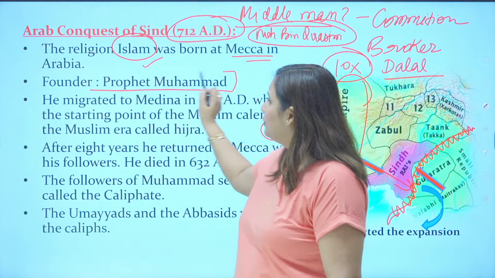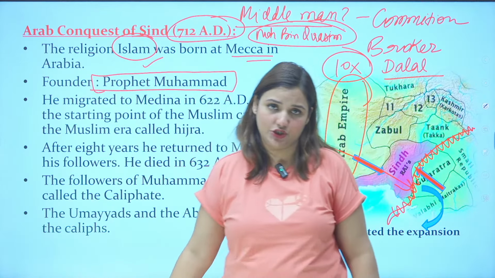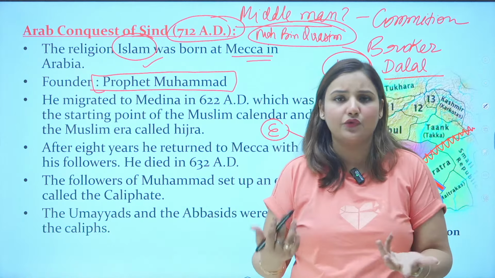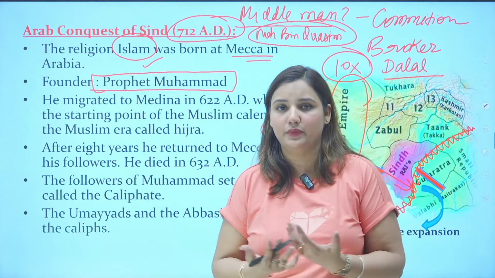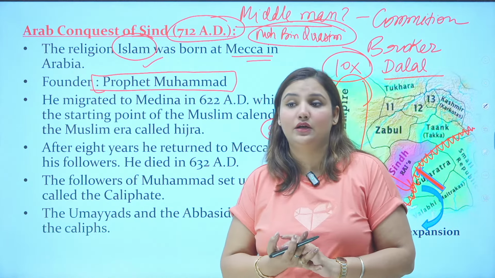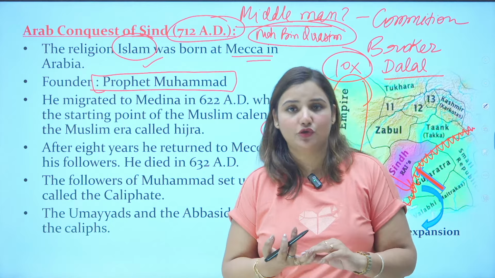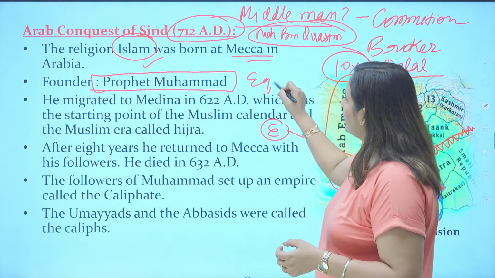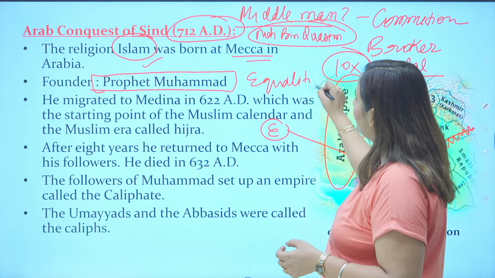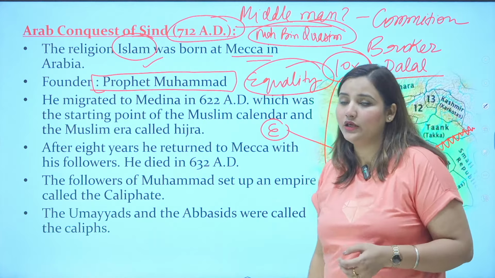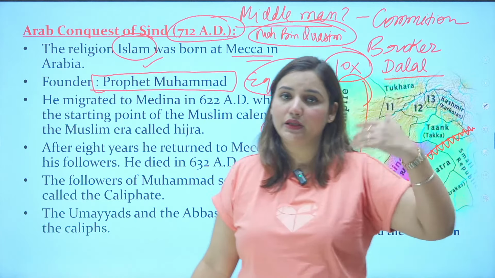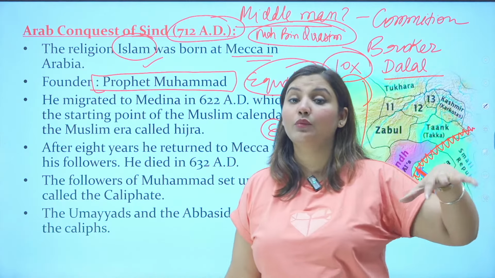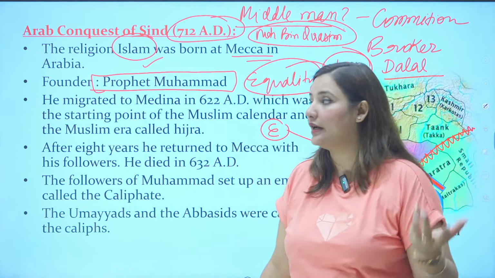One night, Prophet Muhammad got the message from the messenger while he was sleeping, in his dream. He woke up and suddenly he got the message of who is Allah and why people should worship Allah. When he started talking about equality, he was attacked by the rich people of his own area, and that's why he had to migrate to Medina. So he went from Makkah to Medina, where he got more followers by preaching the ideas of Islam.